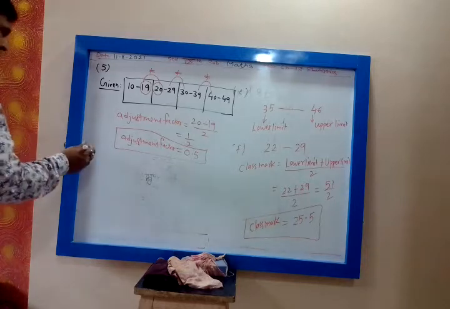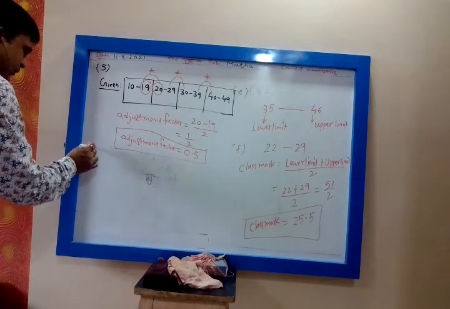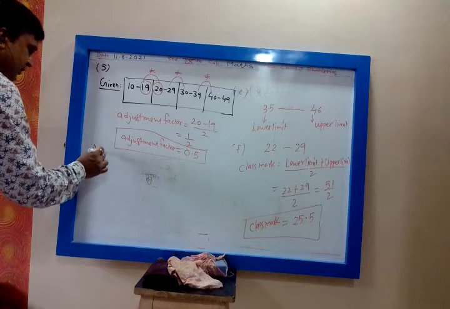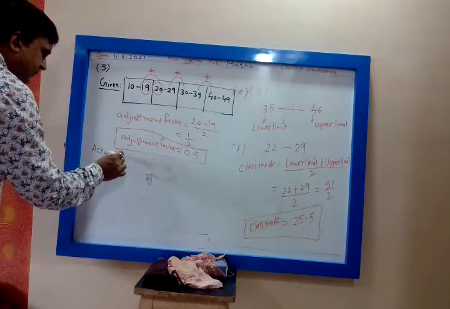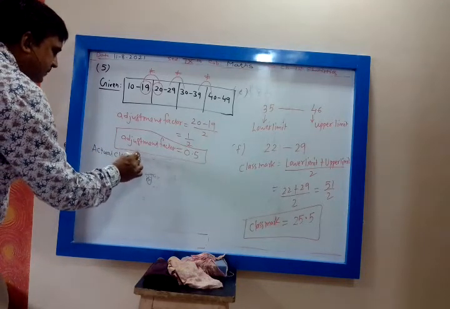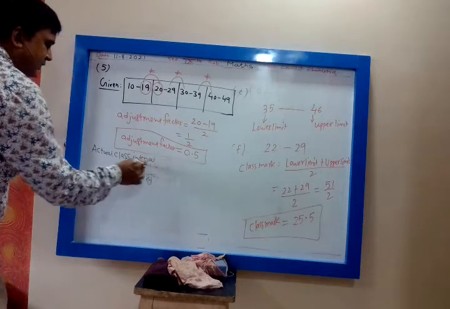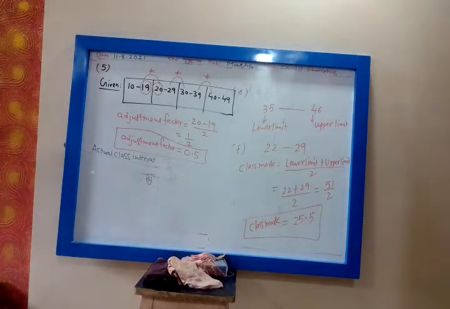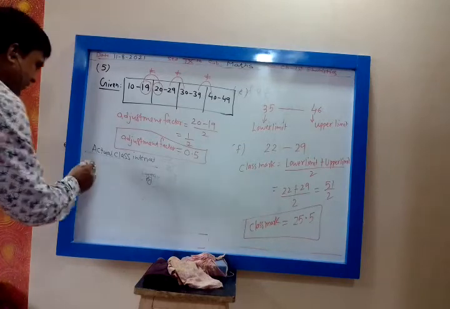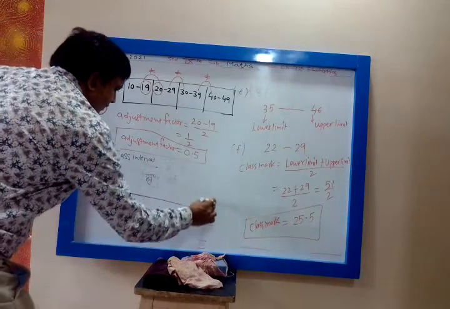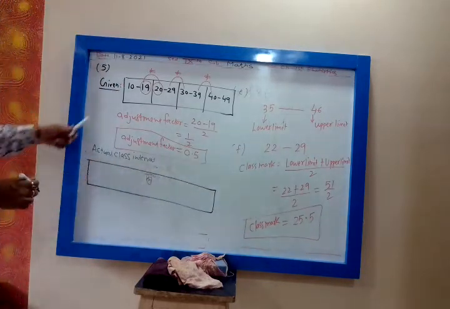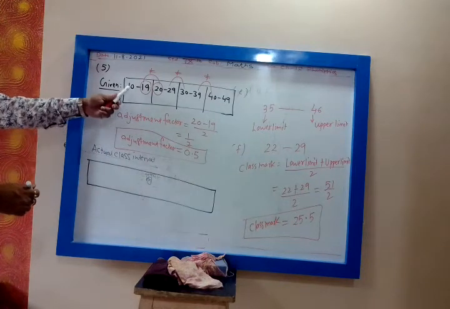So we get the actual class interval. How do we get it? Subtract the adjustment factor from the lower limit and add it to the upper limit.